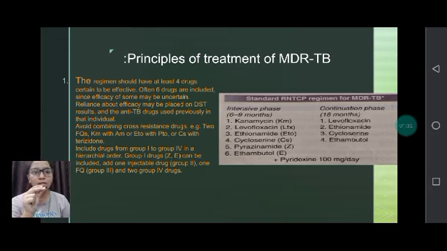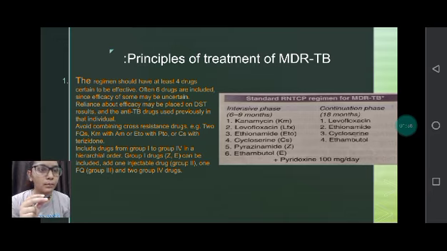Intensive phase lasts mostly 6 to 9 months. Continuation phase is done for 18 months. Intensive phase consists of 6 drugs: kanamycin, levofloxacin, ethionamide, cycloserine, pyrazinamide, ethambutol. Continuation phase consists of 4 drugs: levofloxacin, ethionamide, cycloserine, and ethambutol.